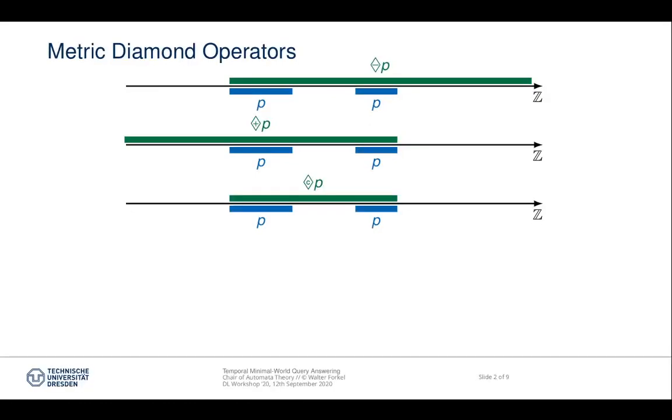The next diamond operator is not a standard operator. We call it the convex diamond. Suppose a patient broke his leg 2 weeks ago and he got to wear a cast. If a patient is still wearing a cast 2 weeks later, it is reasonable to assume that he was wearing the cast actually in between the two. The convex operator is true everywhere in between 2 time points where P is true, so basically fills all the gaps.